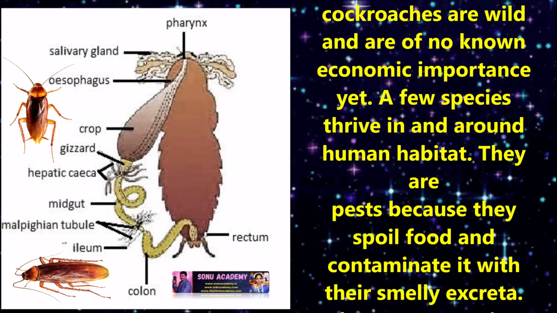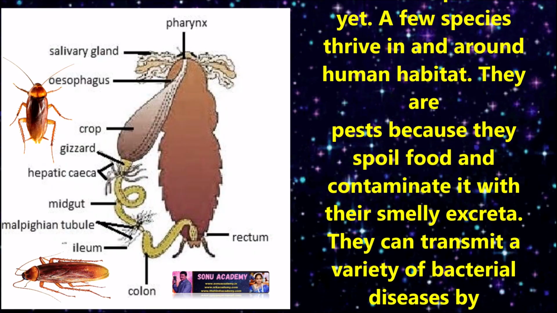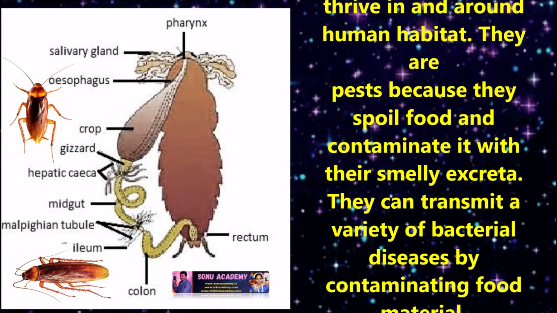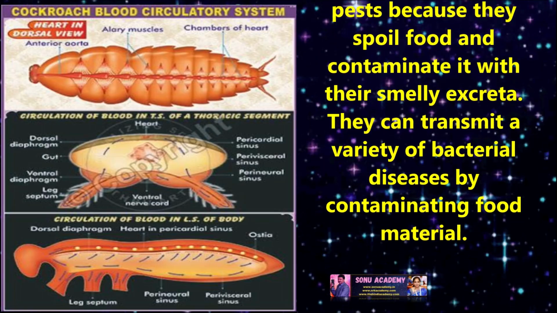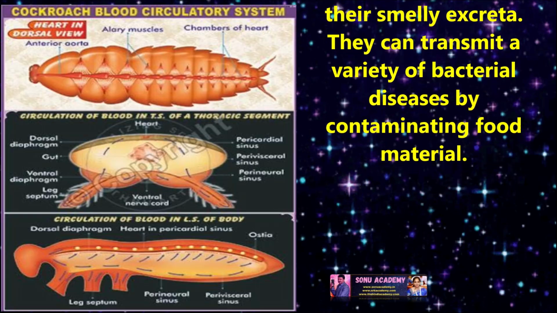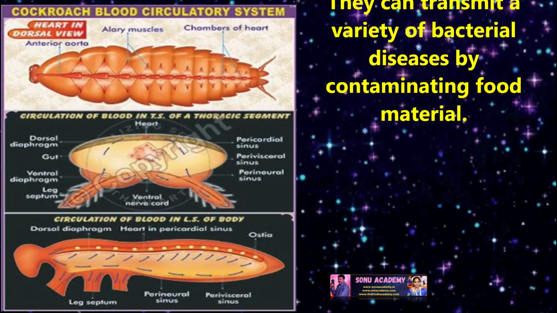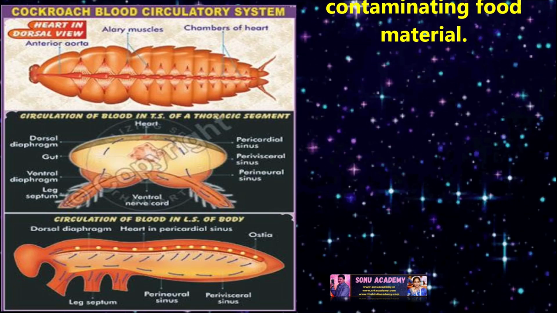Many species of cockroaches are wild and are of no known economic importance. A few species thrive in and around human habitat. They are pests because they spoil food and contaminate it with their smelly excreta. They can transmit a variety of bacterial diseases by contaminating food material.